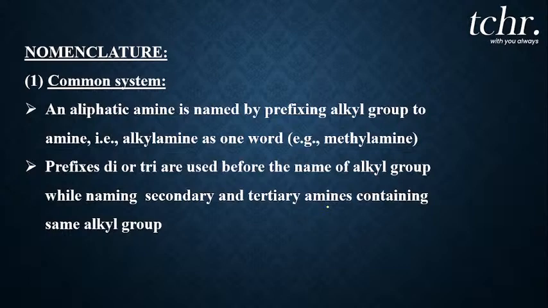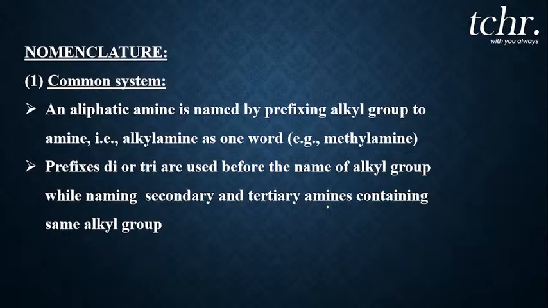Next thing we have to understand is the nomenclature part, the very important part. Once any compound is synthesized, what do we have to do? We have to do the naming ceremony, right? Naming ceremony is nothing but nomenclature. So in chemistry language, the naming ceremony we call nomenclature.